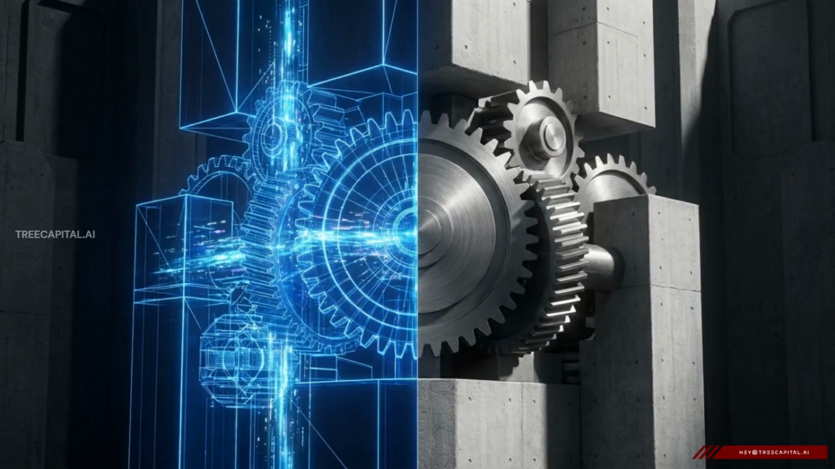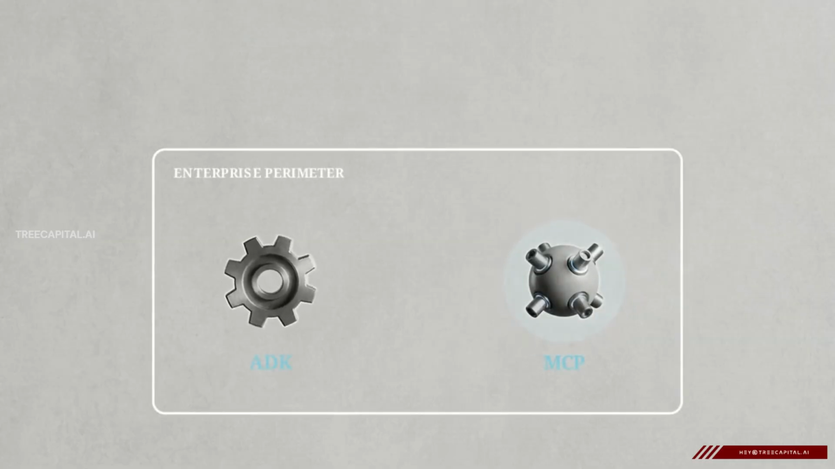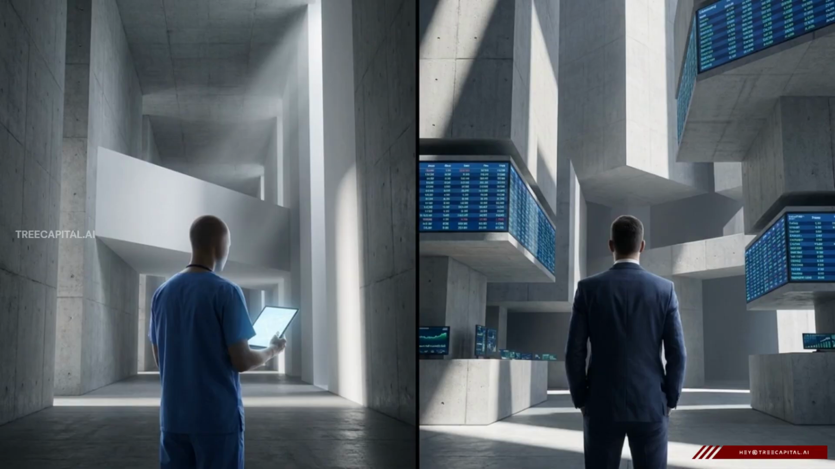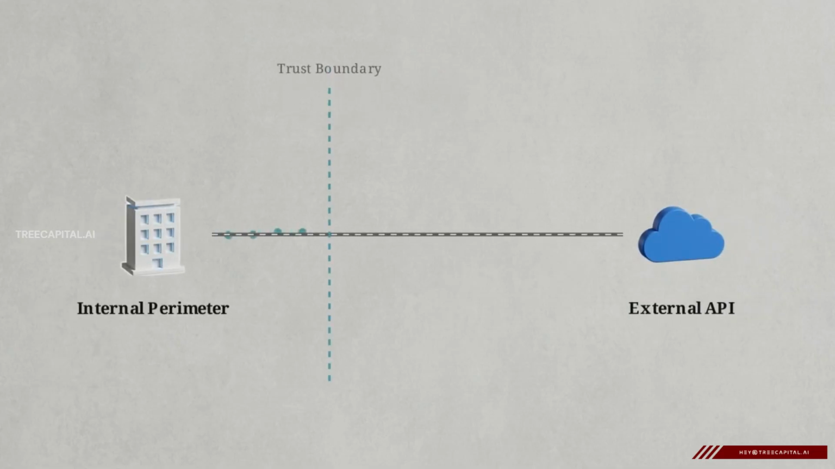ADK plans the workflow, but MCP provides the secure, standardized pathways to execute those decisions across actual enterprise infrastructure. However, even with organized logic and standardized connections, there is a final hurdle. In highly regulated industries like healthcare and finance, organizations hesitate to deploy these agents because connecting to external APIs creates a risk of data exfiltration at the last mile.